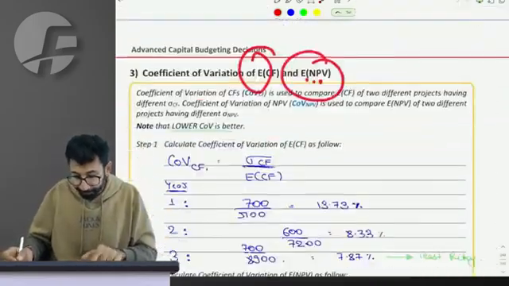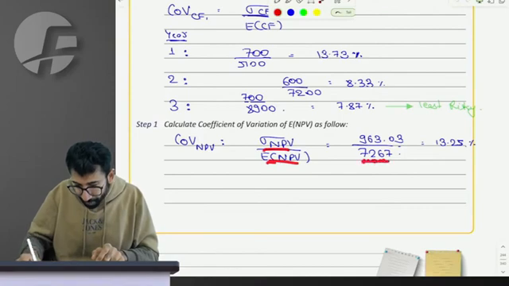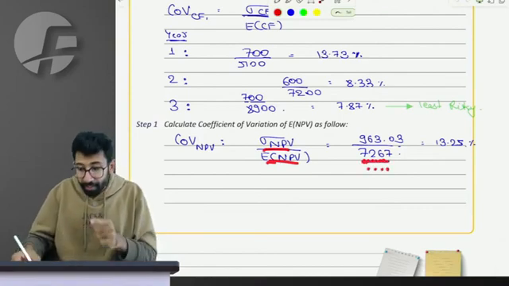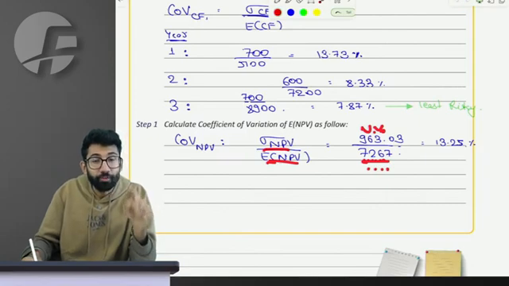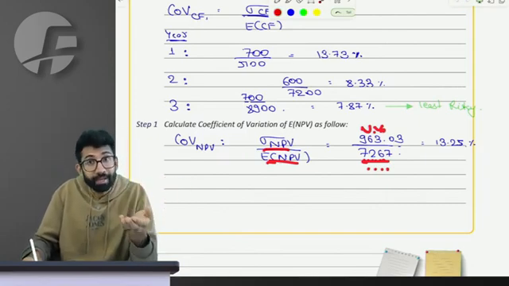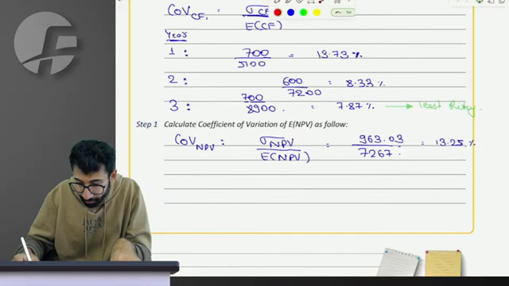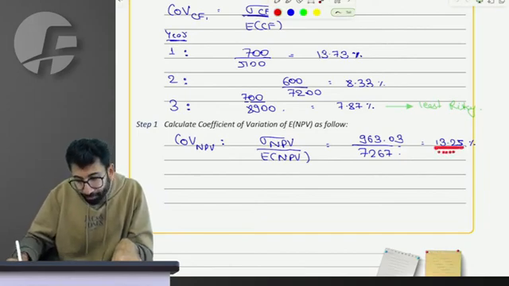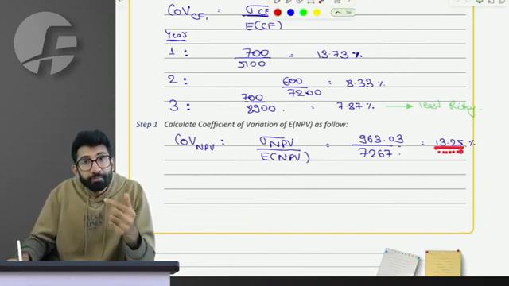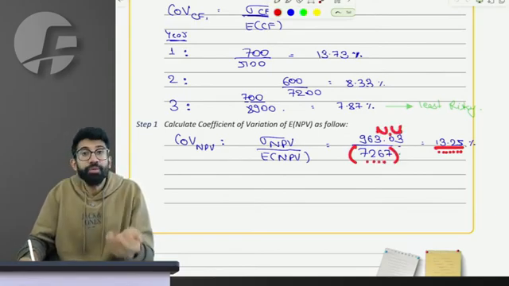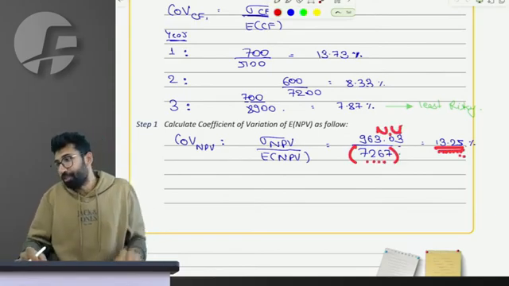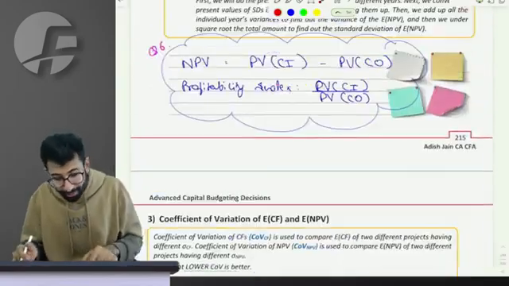And how much is the risk of NPV? 963.03, the calculation we did, of adding individual years' variances. Perfect. So 13.25% is the percentage by which my expected NPV is expected to deviate. Perfect. As you all are saying, lower is better.